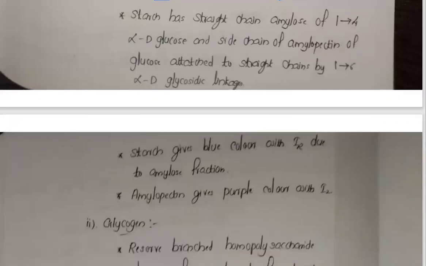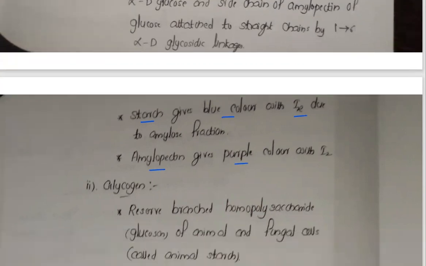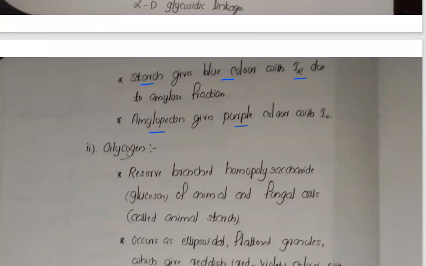Now the next one, starch. Starch gives blue color with the iodine solution. Starch test: while treating with the iodine solution, it gives blue color. And if it is amylopectin, that gives purple color. So when you are treating a compound with the iodine solution, if it is giving blue color, that is starch, blue-black, and amylopectin gives the purple color.